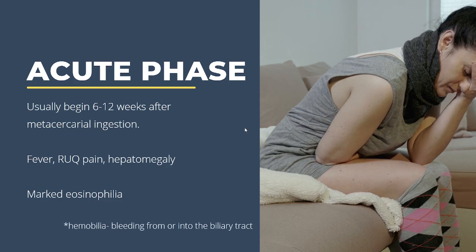The acute phase can be complicated by hemobilia or subcapsular hematomas of the liver. Fortunately, though, in most cases, acute symptoms generally resolve after about 6 weeks, although in very heavy infections, extensive liver parenchymal damage and necrosis can result.